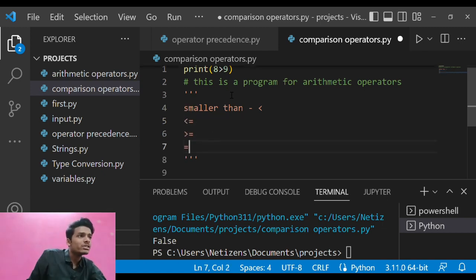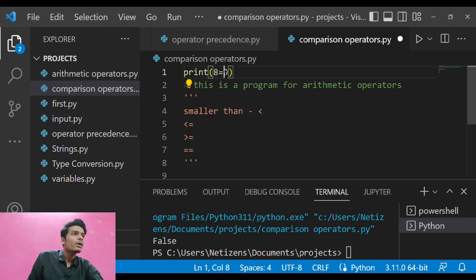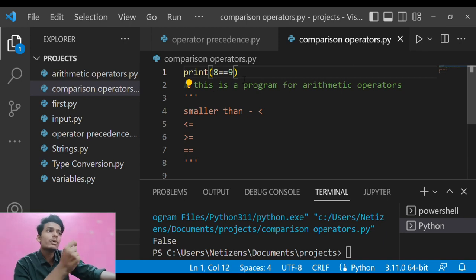This equal to is not the assignment operator that you might think of. This basically says that two values are equal. It says print 8 equals 9, meaning it checks if 8 is equal to 9, whether both values are equal. So here it says False, because 8 is not equal to 9.